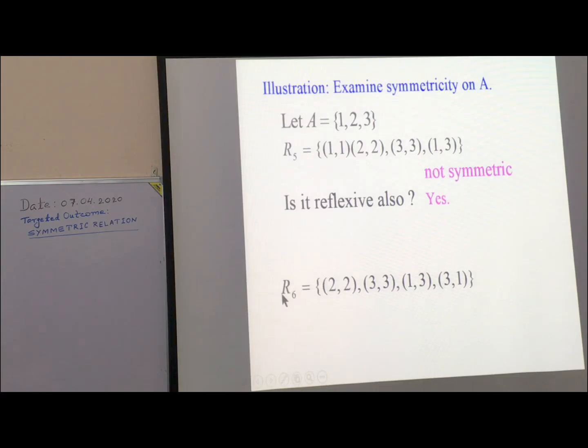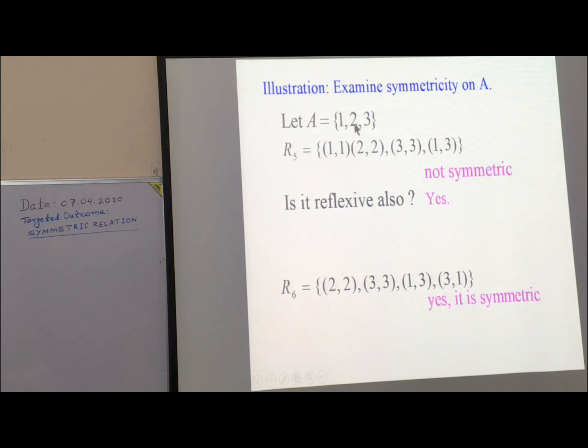Whether R6 is symmetric on A. 2 2, its opposite 2 2. 3 3, its opposite 3 3. 1 3, its opposite 3 1 is present here. 3 1, its opposite 1 3 is present here. So R6 is symmetric.